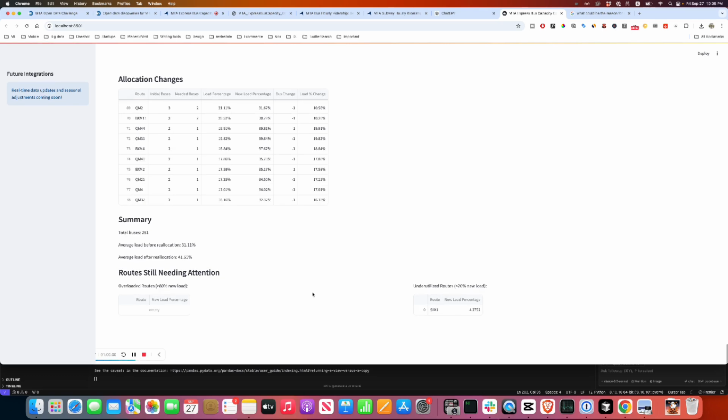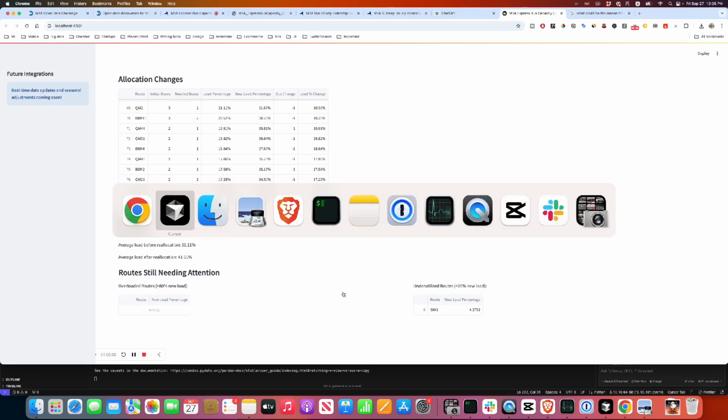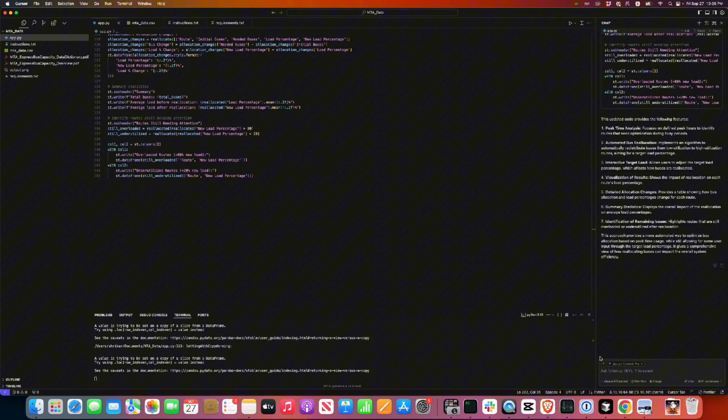Okay, why is this one, why is SIM1 going from high overload to underload? Why are we moving 67 buses to that route? Can I just recheck the logic?